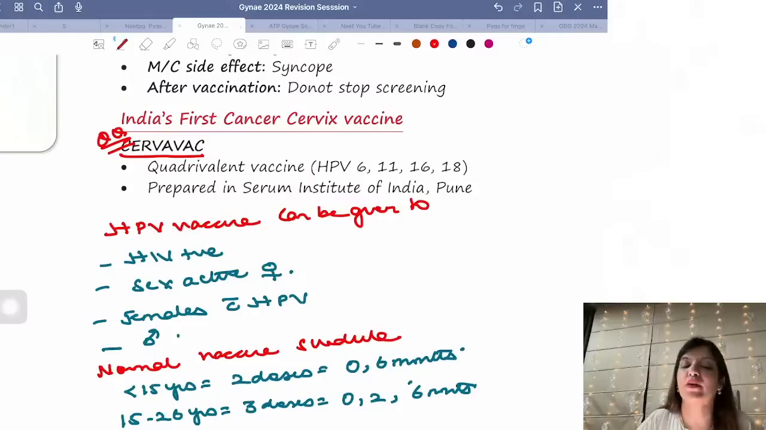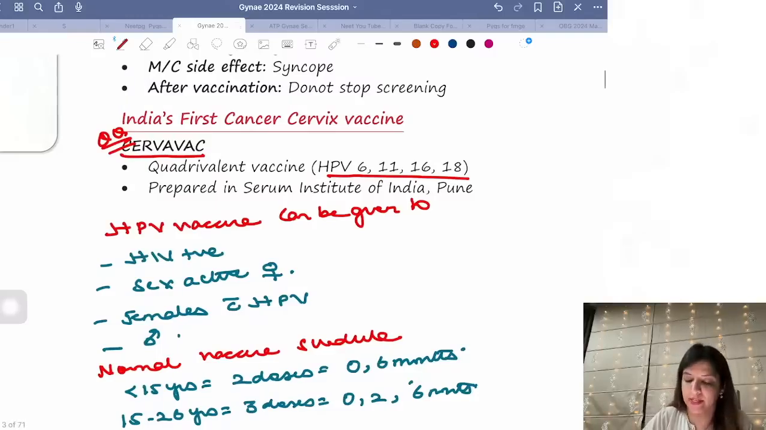Now coming to Sarvavac vaccine. Sarvavac vaccine is a quadrivalent vaccine. You have to remember that. It is active against HPV 6, 11, 16 and 18 and this is being prepared in Serum Institute of India, Pune.